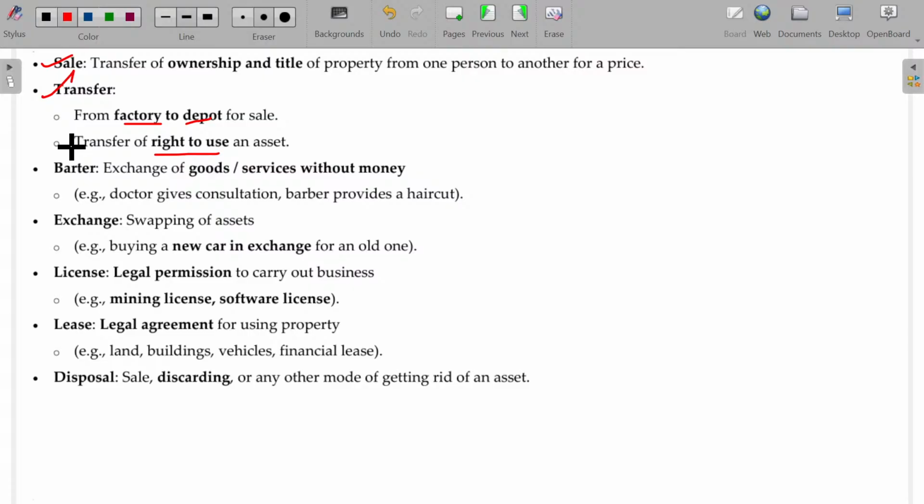So which is called transfer. Transfer of right to use. You are not going to be the owner of the property, but you have the power to use it. You have the power to use it. Sale, transfer.